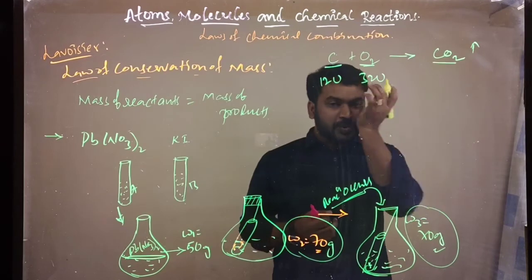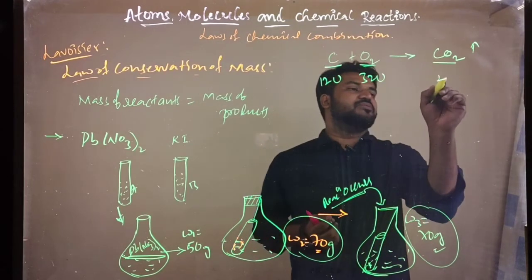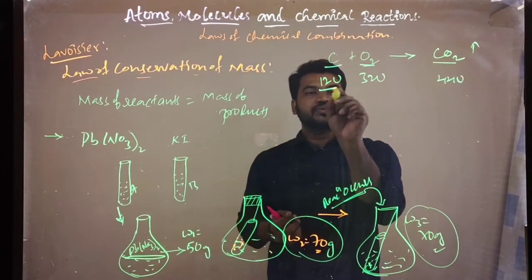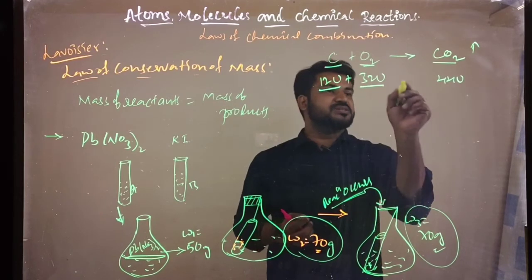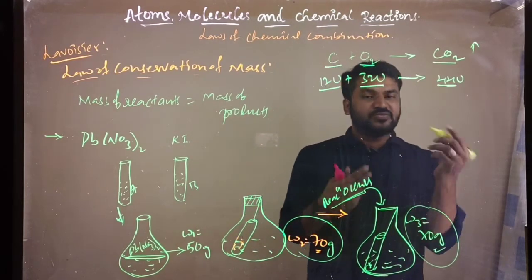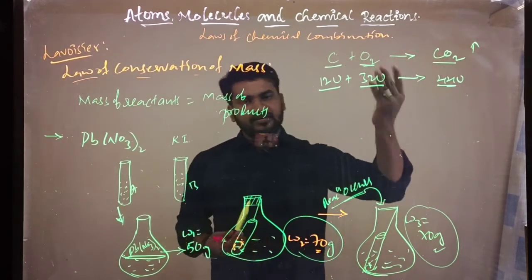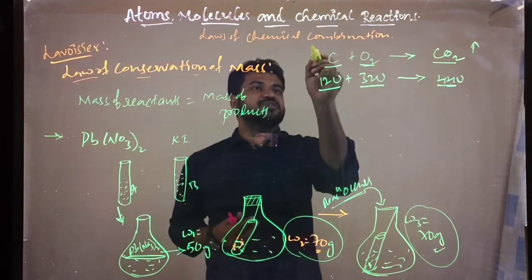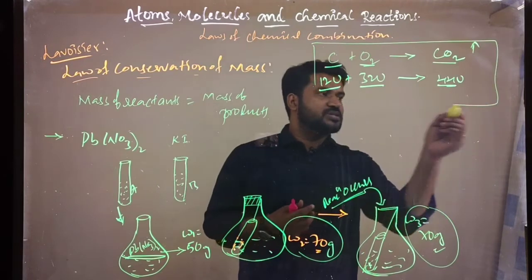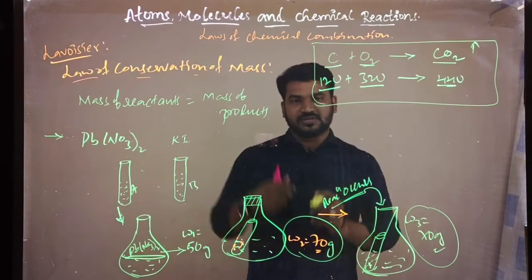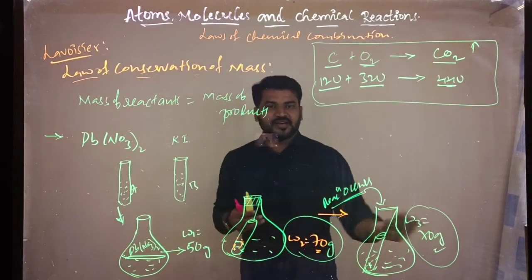And if you take the CO2, that will be 44 units. See this, 12 units plus 32 units gives a total of 44 units. Simple, right? That is, mass is neither created nor destroyed. And this exact observation was made by Lavoisier. So we apply that to all the reactions, right?